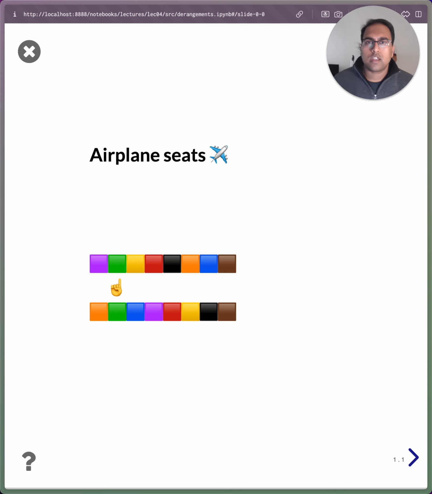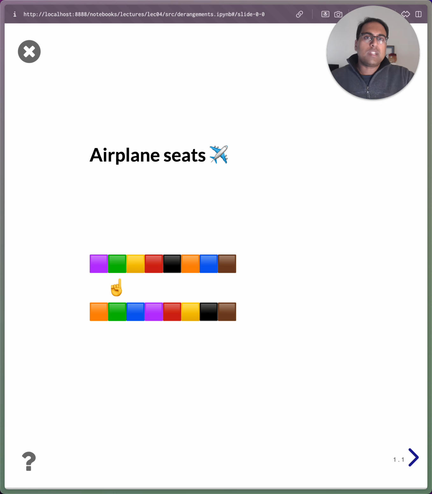Let's pretend there's a flight scheduled on a plane with 50 seats, and let's pretend the flight is sold out, so all 50 seats have a paying passenger in them. And let's suppose all passengers have an assigned seat, so passenger 1 is assigned to seat 1, passenger 2 is assigned to seat 2, and so on and so forth.